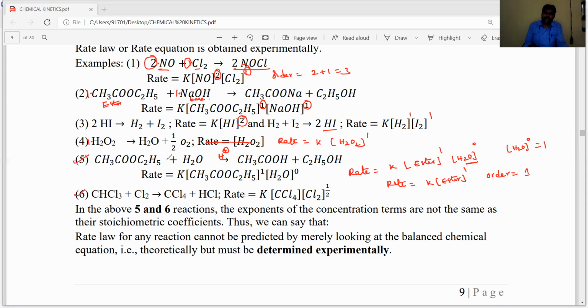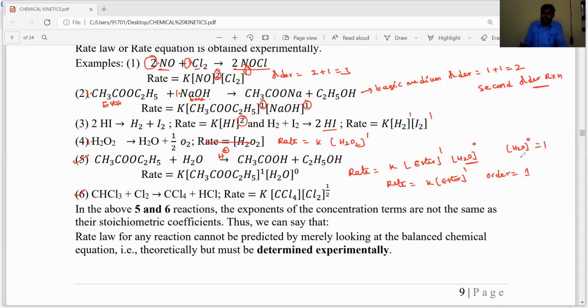Now the ester hydrolysis in basic medium. The order, the sum of the powers of the concentration of reactants, is equal to 1 plus 1 is equal to 2, meaning it is a second order reaction. What order is and the factors, we will discuss in the further class.